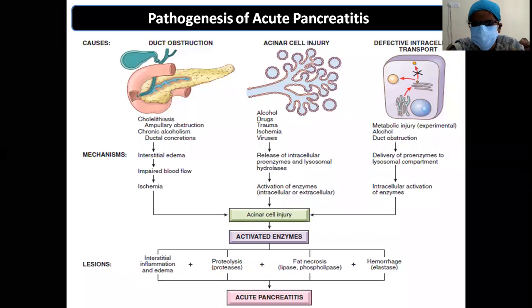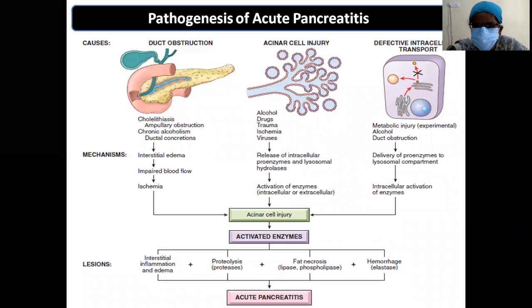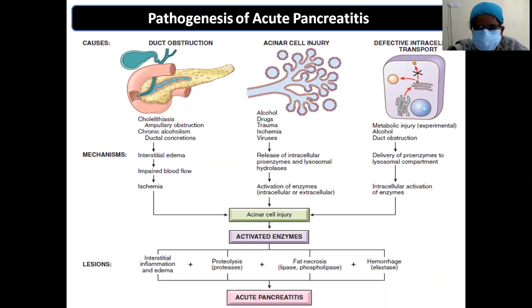These enzymes always will be in the proenzyme state, the inactive state. These will be activated only once in the intestinal lumen. But here, there will be early activation of the enzymes within the pancreatic duct and the acinar cells.